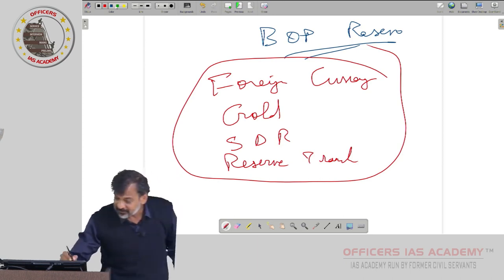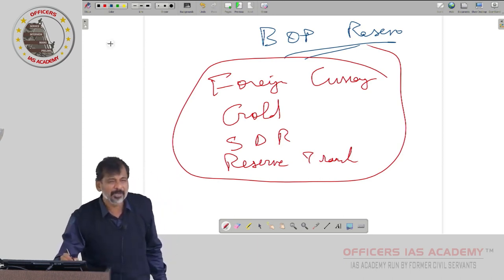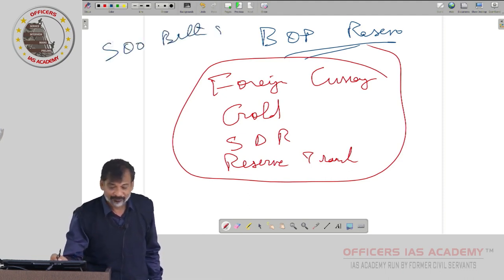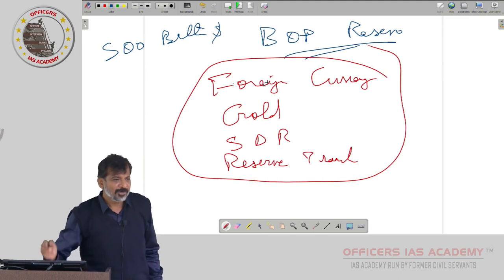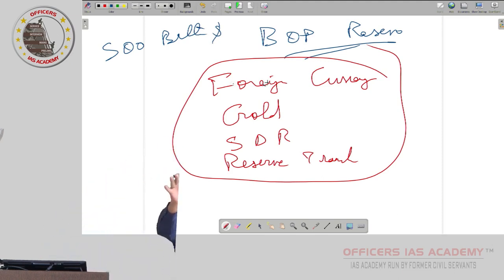Now comes, approximately now we are having $500 billion as a reserve. Usually foreign currency will be the highest always, okay. Then gold will be around $490 billion, this will be around $8-9 billion. First time SDR and reserve tranche are negative now, okay.